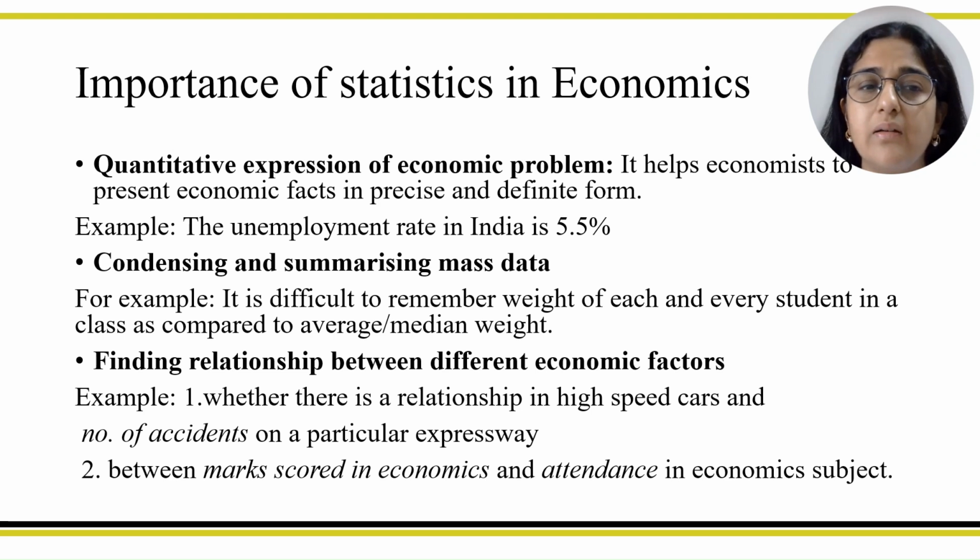Second example, relation between marks scored in economics and attendance in economics. Now I have already explained this example about the marks of students in a class in economics. If a particular section has performed better as compared to another section, there can be multiple factors for this. One of the factors can be attendance of students, that students who have attended the classes are performing better in economics or not. So if we want to know the relationship between these two variables, then correlation can help to know the relationship between different economic variables.